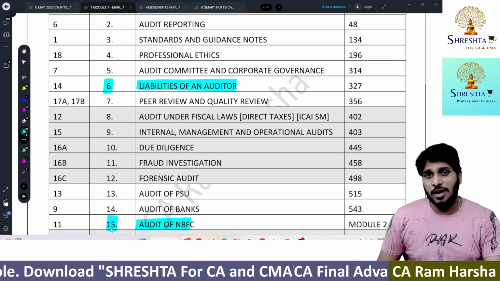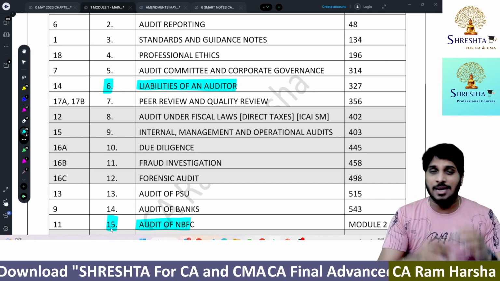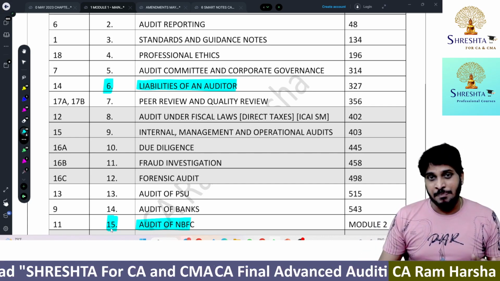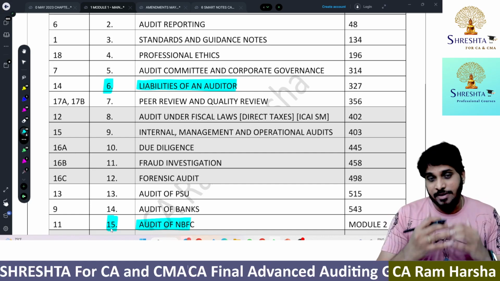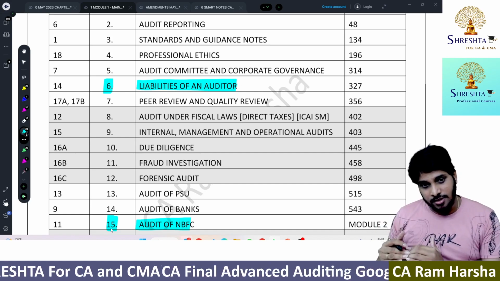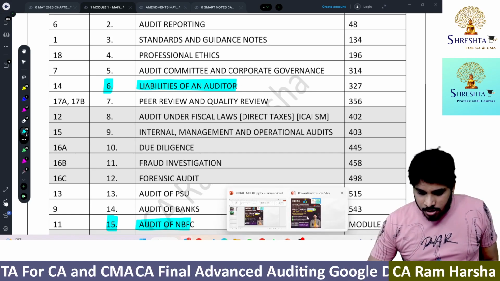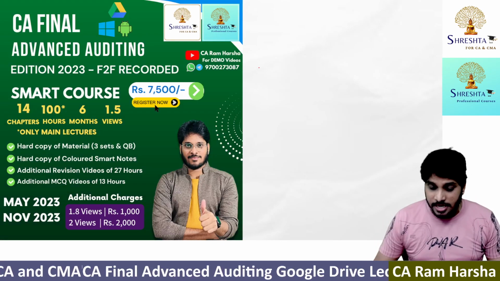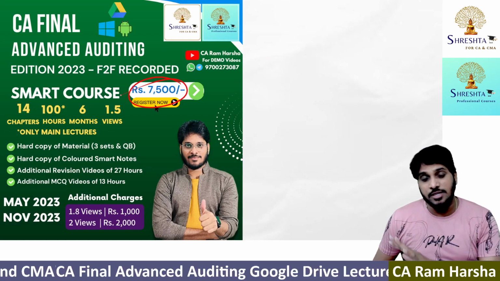For full course and smart course, the videos are exactly same. The number of videos, the duration, minutes, everything is same. Material is same. Now, please listen to this carefully till the end. The pricing is for full course, we are charging 9,500, and for smart course, we are charging 7,500.